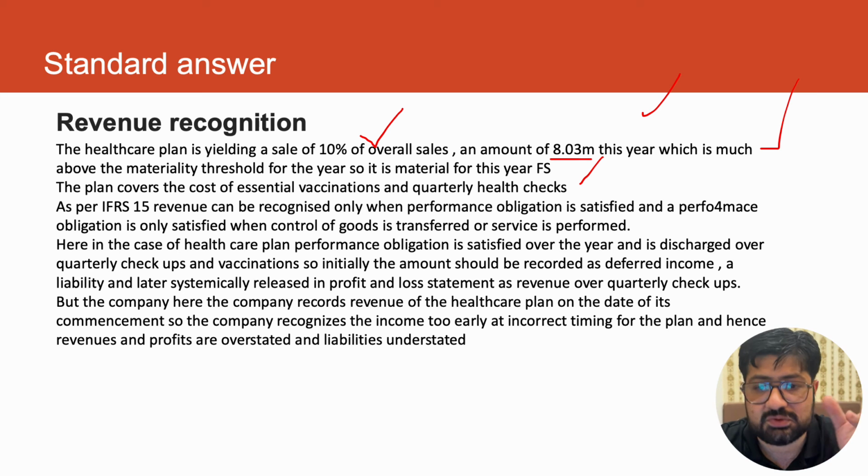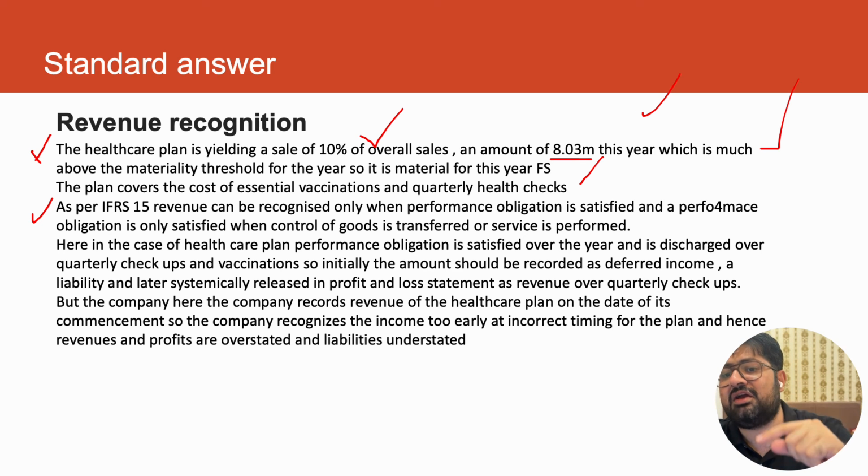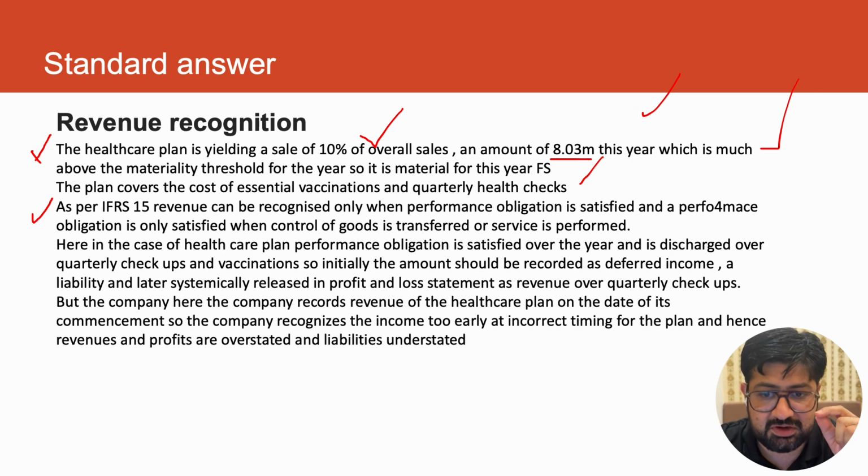Okay, now the issue has been given a bit. What IFRS says, treatment. So materiality, treatment. Revenue can be recognized only when the performance obligation is satisfied. And a performance obligation is only satisfied when control of goods is transferred or service is performed. That is what IFRS says.